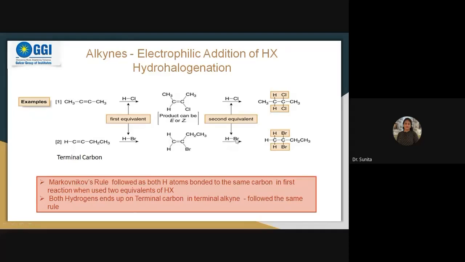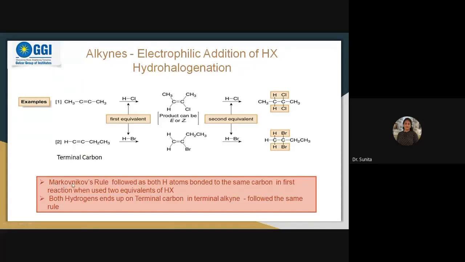Now again from this HBr, the H portion will go to the carbon where more number of hydrogens are there. You can see over here, again I have attached the hydrogen on the left hand side and bromine goes over. So the product will be like this. Is it okay? So what is this rule?